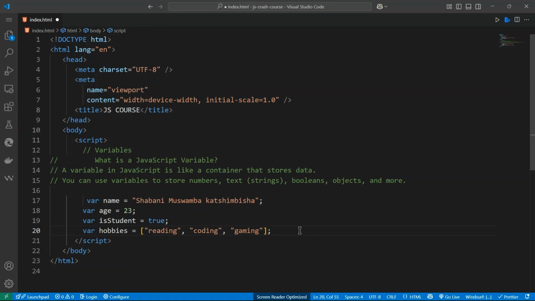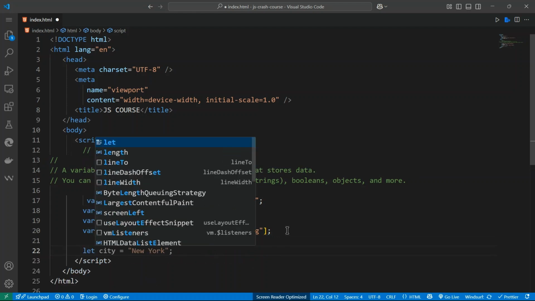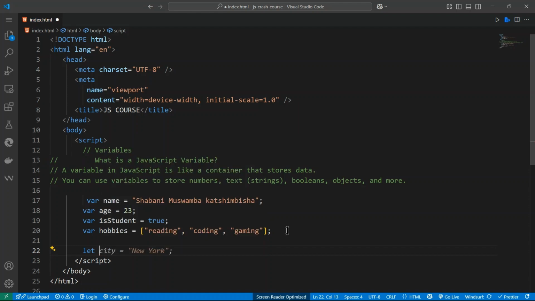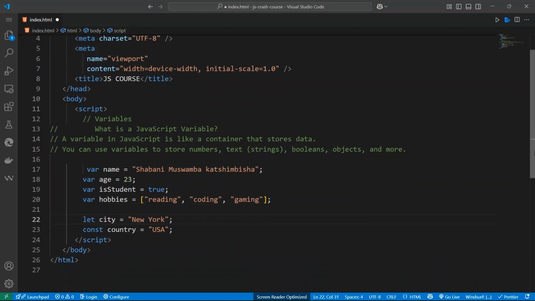So this is how we declare a variable. So this is one way. Another way, you can declare a variable, say, for example, let city is equal to New York. So this is how we declare a variable. This variable may change at any time.